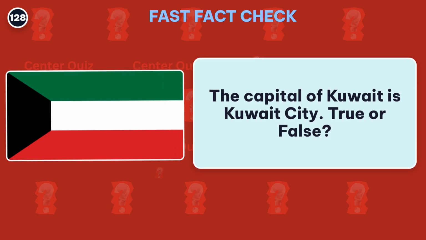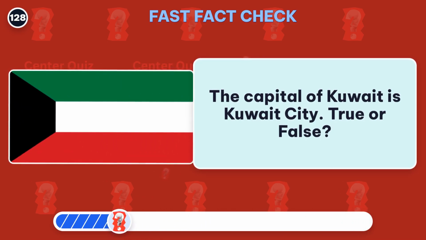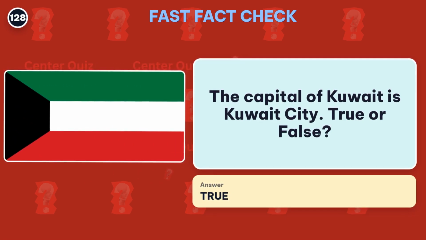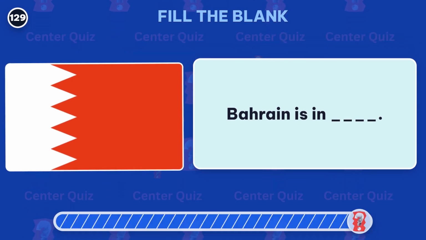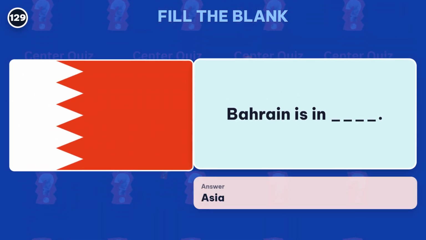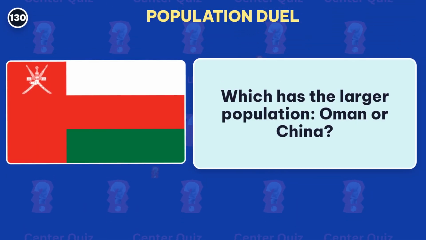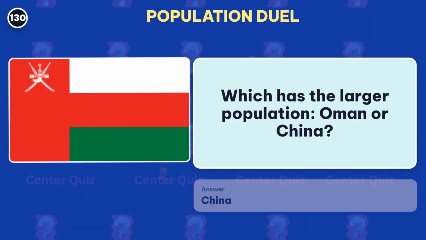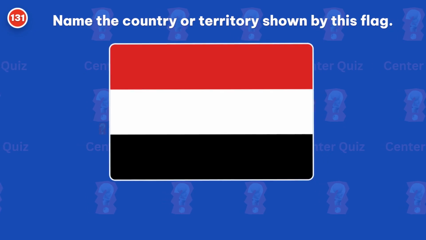True or false? True! The capital is Kuwait City. Fill in the blank. Which continent is Bahrain in? The missing answer is Asia. Which has the larger population, Oman or China? Answer: China. Name the country or territory shown by this flag.